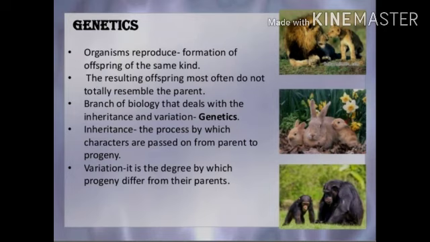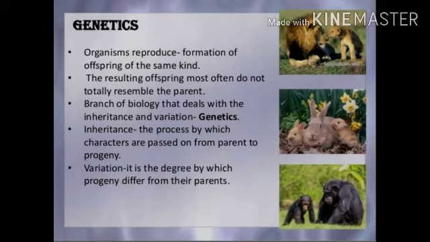So first is genetics. Genetics is basically about how organisms reproduce. What do we mean by organisms reproduce? The formation of offspring of the same kind. The resulting offspring most often do not totally resemble the parents because of sexual reproduction. Variation will occur. And what is genetics? It is the branch of biology that deals with inheritance and variation.